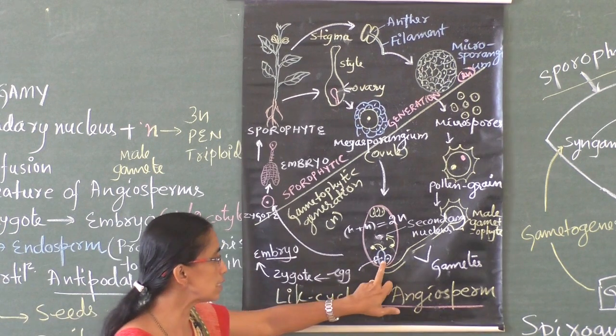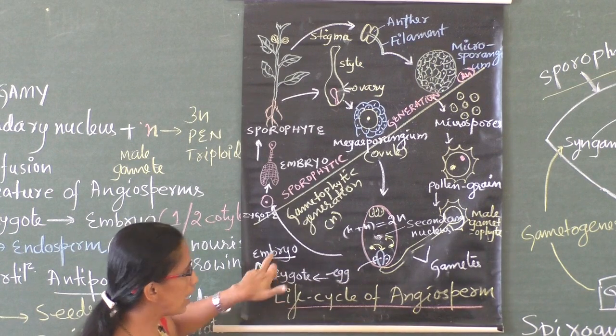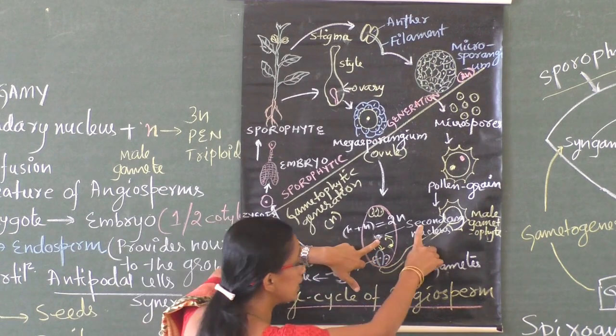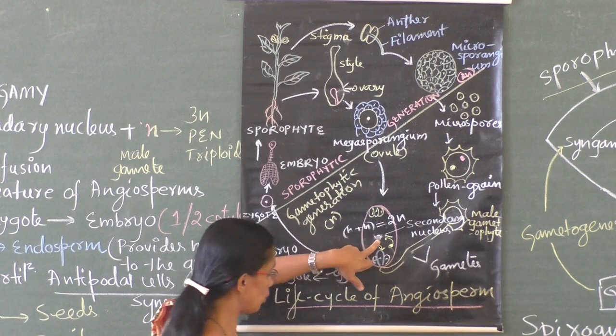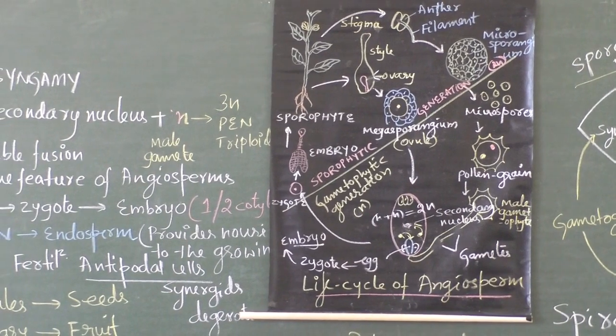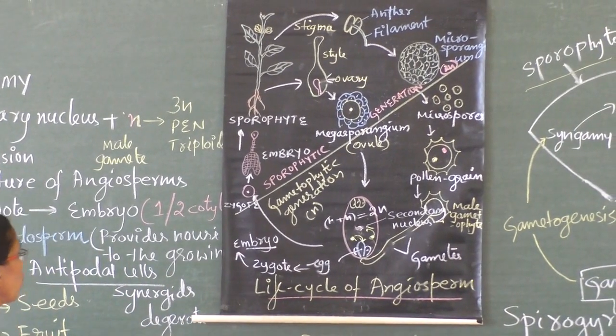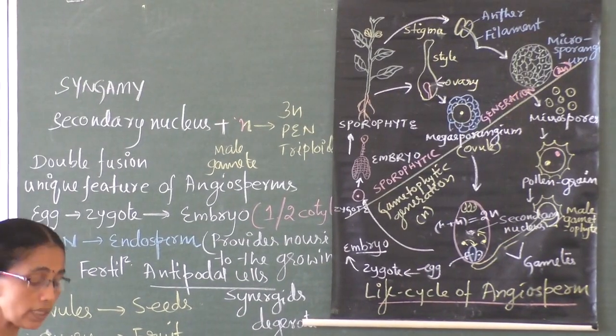The egg changes into the zygote, and the zygote grows and becomes the embryo. At the same time, the secondary nucleus changes into the primary endosperm nucleus, and that primary endosperm nucleus now changes into endosperm. This endosperm provides nourishment to the growing embryo.